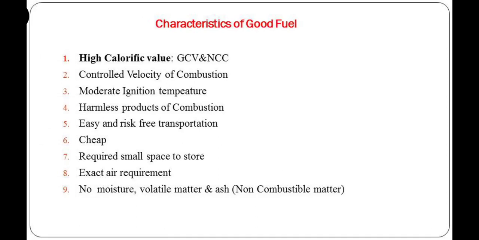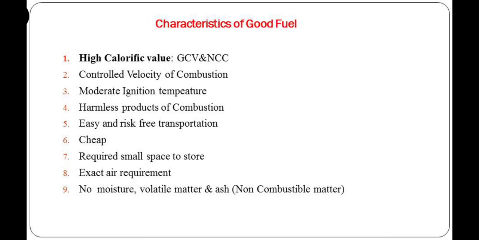Fossil fuels mainly contain carbon, hydrogen, oxygen, nitrogen, sulfur along with a small amount of ash. So carbon is the key element present in fossil fuels. It is the most important element used for heat production.